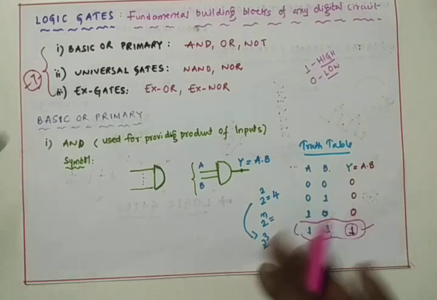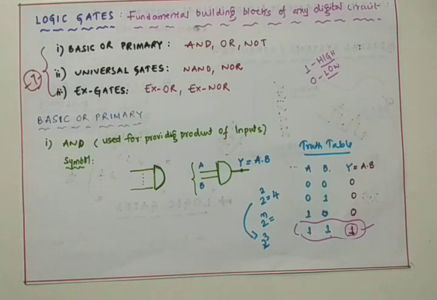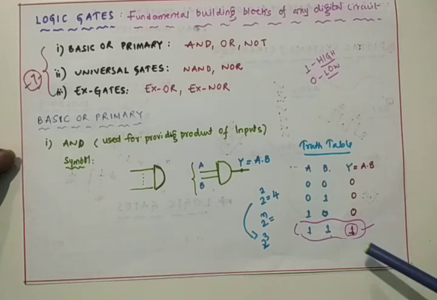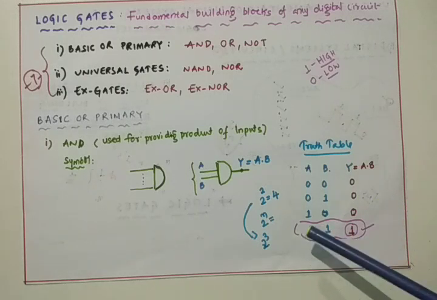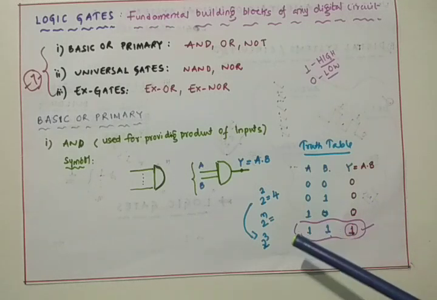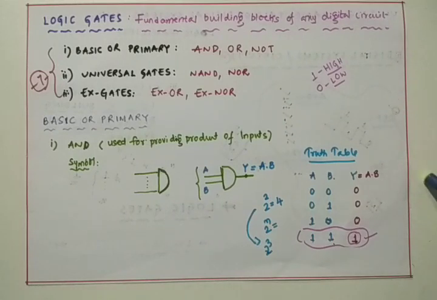The point to be noted from the conclusion of the AND gate is that it provides output 1 whenever all the inputs of that particular AND gate are 1. Then only it will provide output 1. Otherwise the output will be 0. So I am concluding this one.